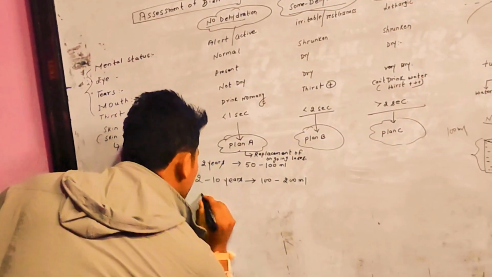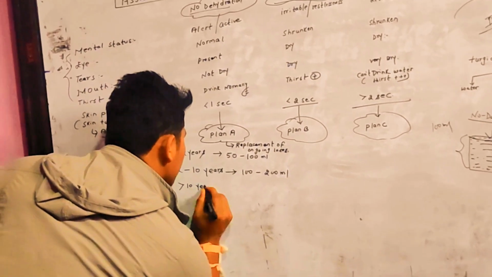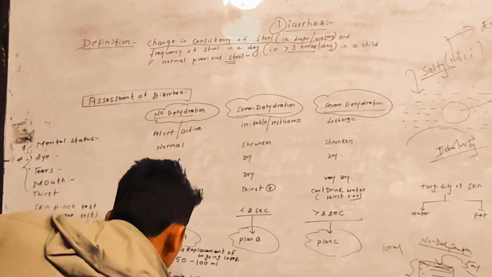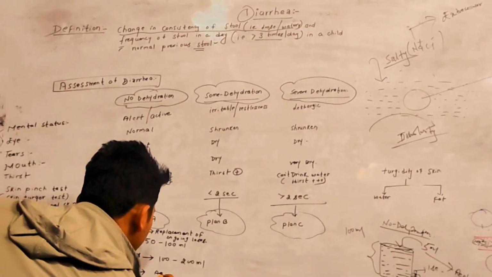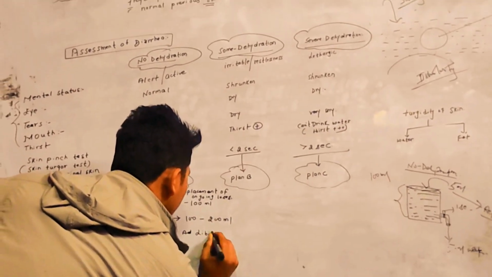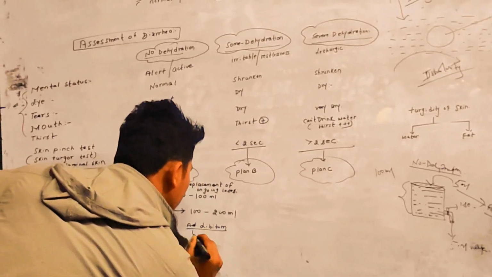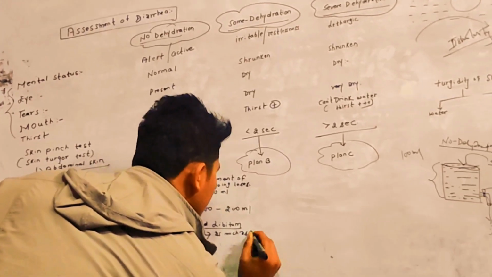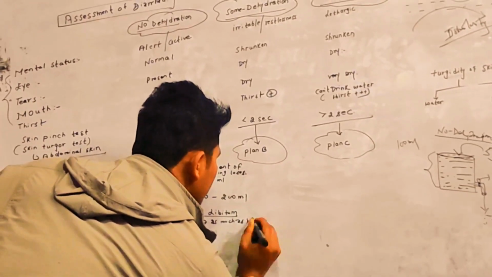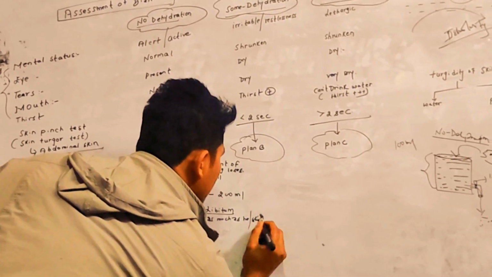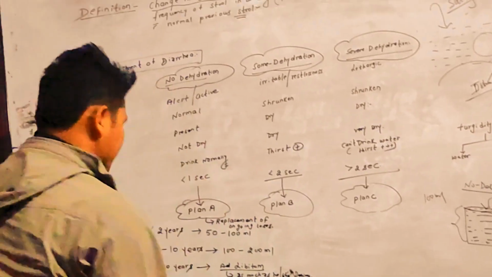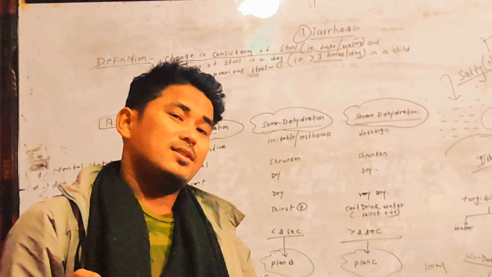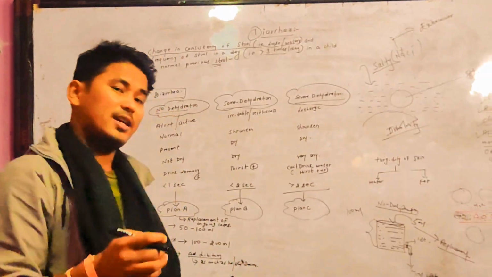In case of more than 10 years, we add ad libitum. The meaning of this is as much as he or she desires. If the child is more than 10 years, we can give fluid as much as they desire.